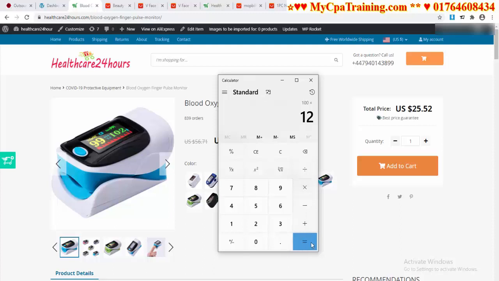If I click on equals, you are getting $1,200, and $200 is your advertisement cost. And if I minus this $200, 200 equals, your profit is $1,000. Actually, I want to say your minimum profit is $1,000 with one campaign.